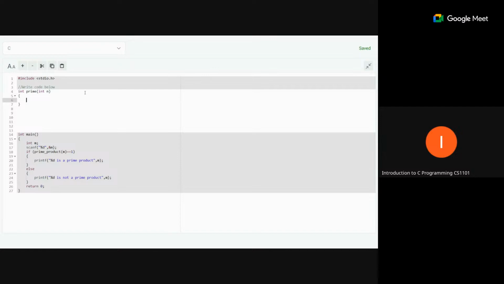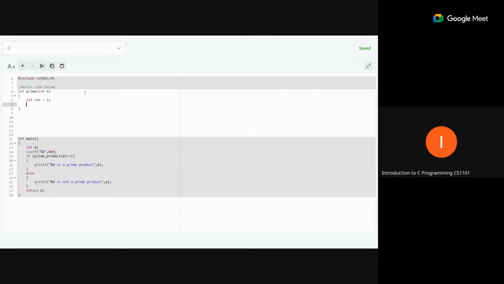So we can take a variable, int result, and set it to 1, true, initially. After that we will run a loop. So for int i, I have declared one variable i.